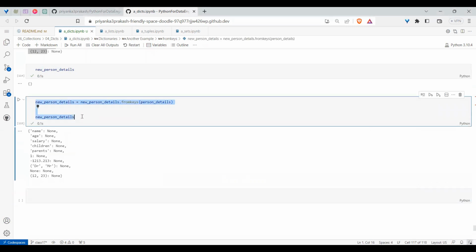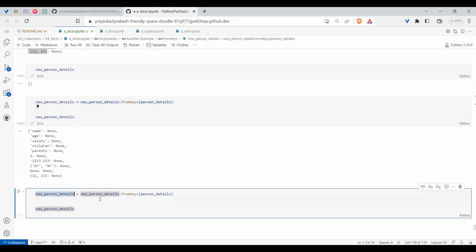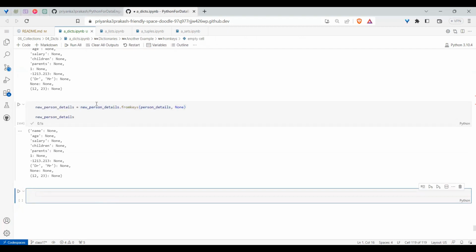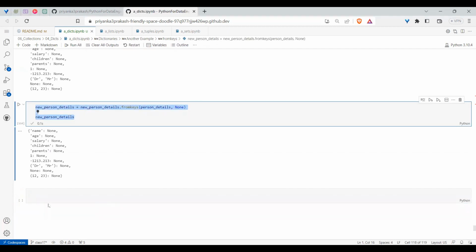In this process, if you observe, the values are every time None by default. But if you want, you can also give a default. That is the concept of default. If you give anything, it will work.